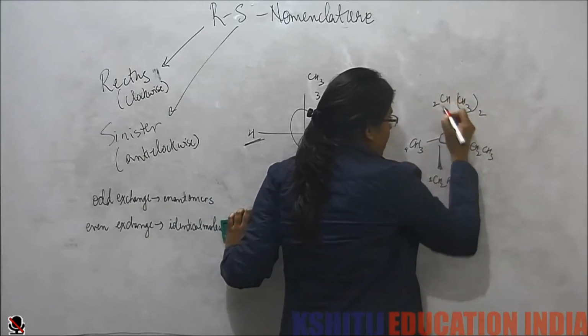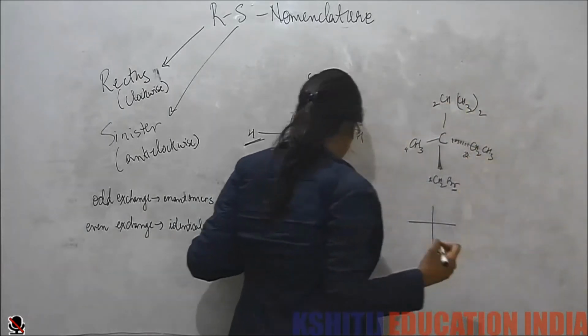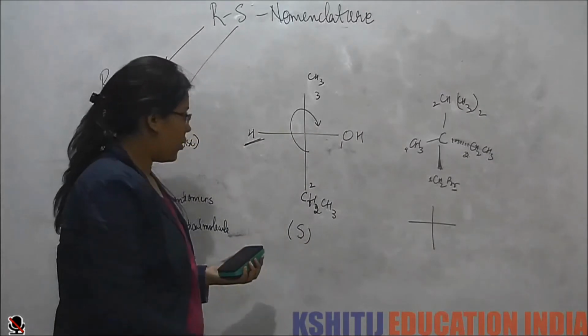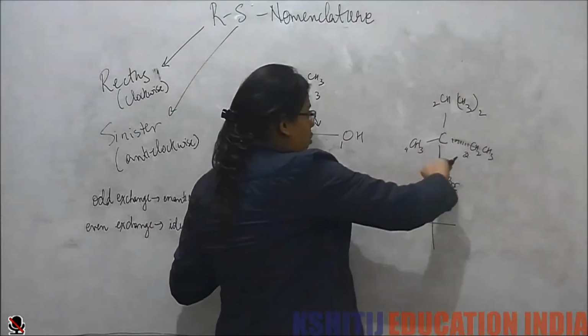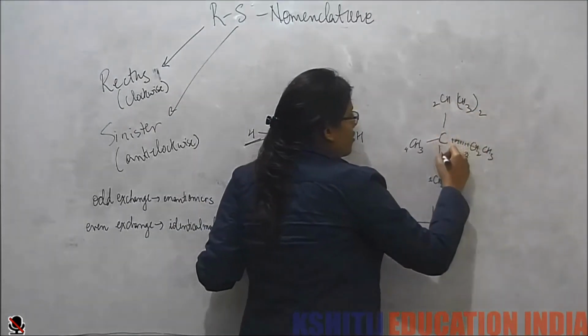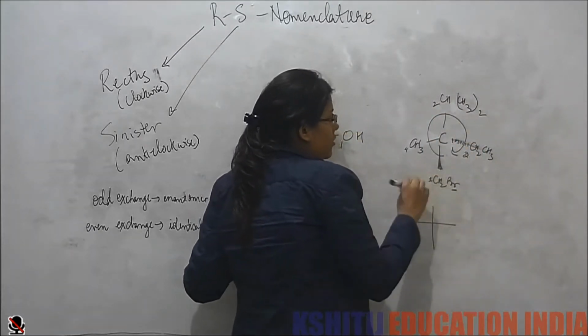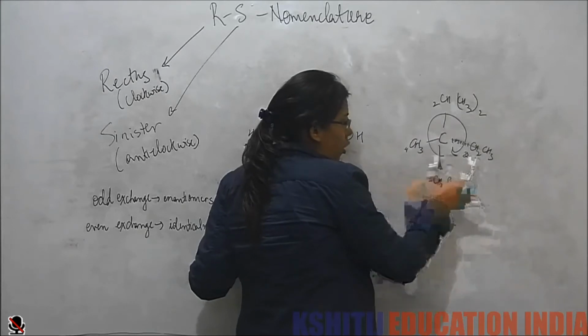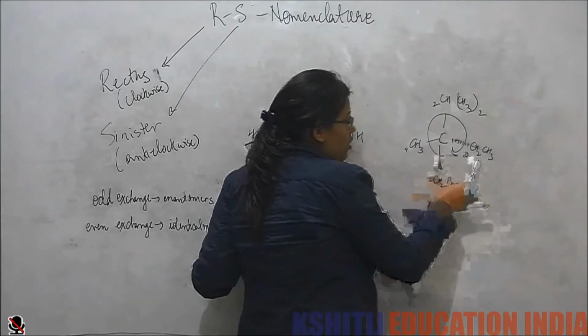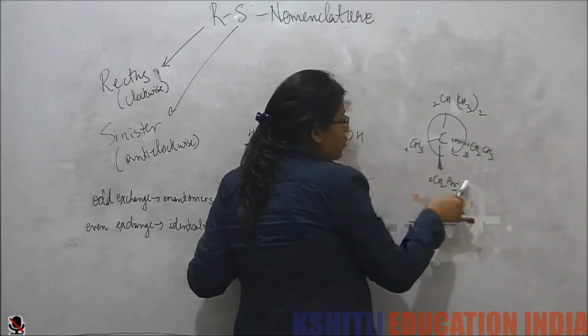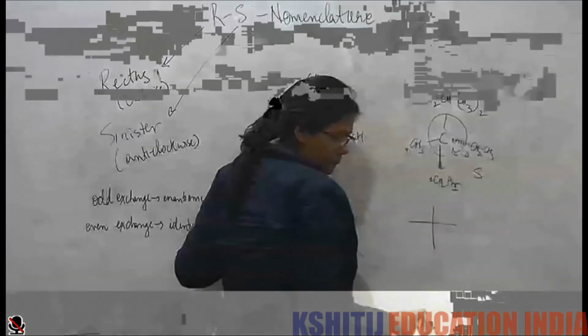So this is second and this is third. Now let's see how it is rotating. It is rotating in the clockwise direction, but my lowest priority group is not at the back. So this will be S configuration.